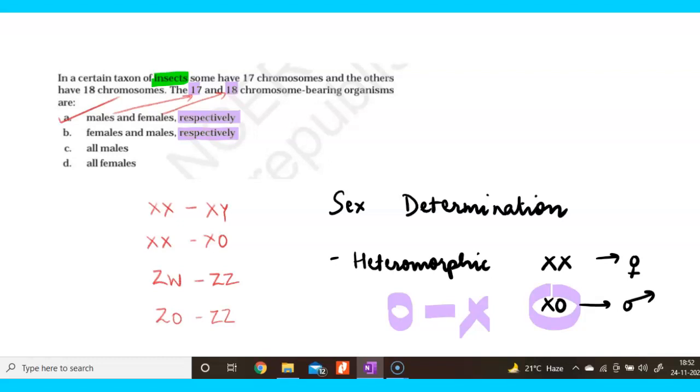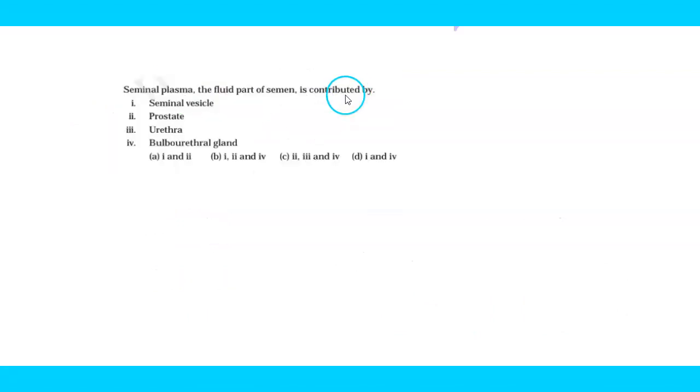The next question is asking that seminal plasma, which is the fluid part of semen, is contributed by. Remember, once sperms are formed and they come in vasa deferentia, they are not functional. They are made functional as sperms move in the accessory glands. First seminal vesicle comes, then prostate gland comes, and then comes your bulbourethral gland.